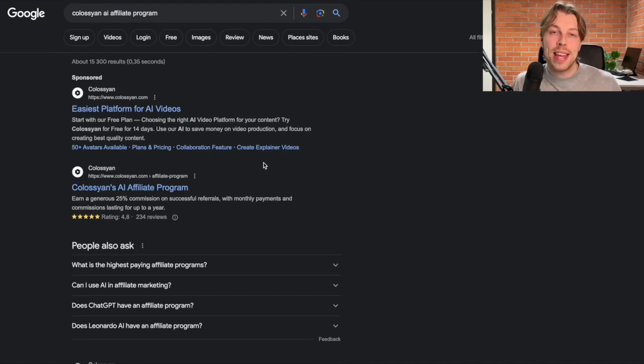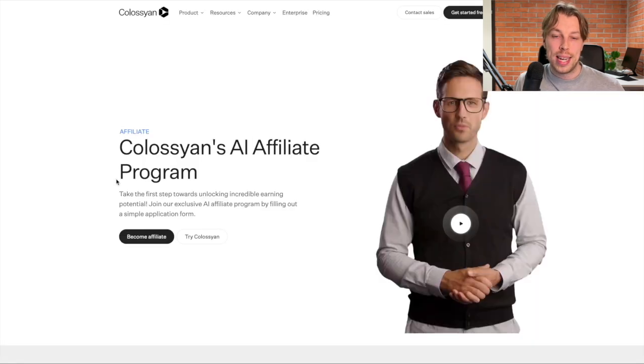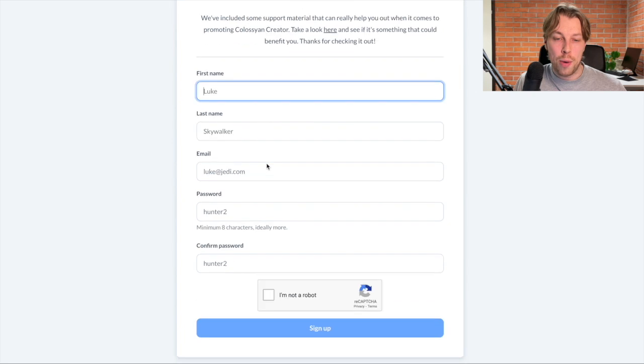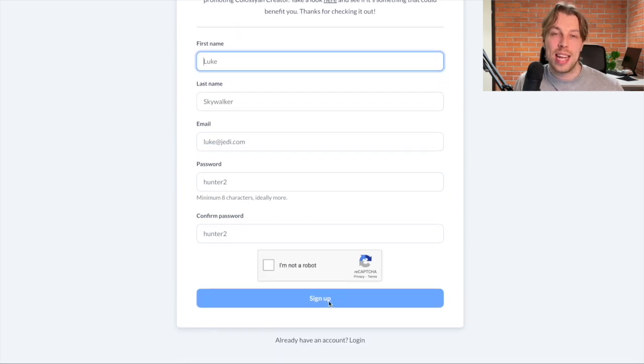And as you can see, the first result is Colossian's affiliate program. I'm just going to click on become affiliate. Then all I need to do is fill in this information, confirm that I'm not a robot, and sign up. Then I am part of their affiliate program, so I can start promoting their tool on my blog post. This is how simple it is to join these affiliate programs.